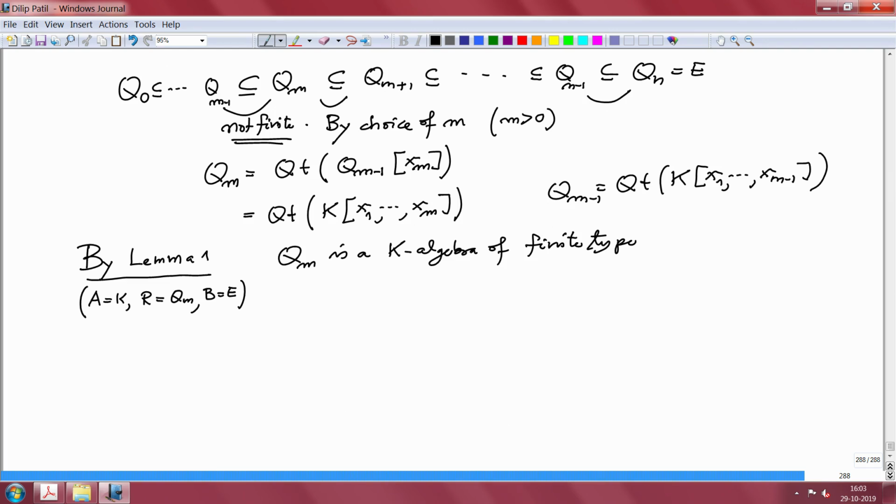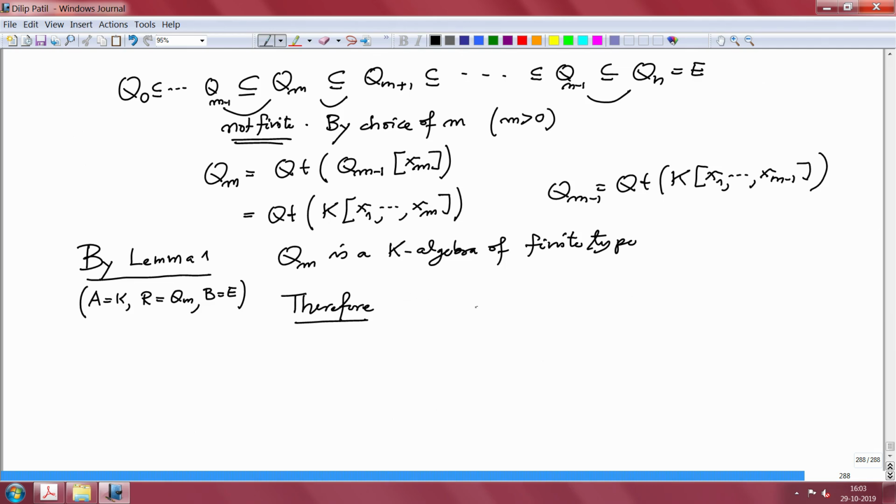Alright, therefore we will consider... therefore I want to clean up the notation a little bit. Therefore we reduce to the following case.